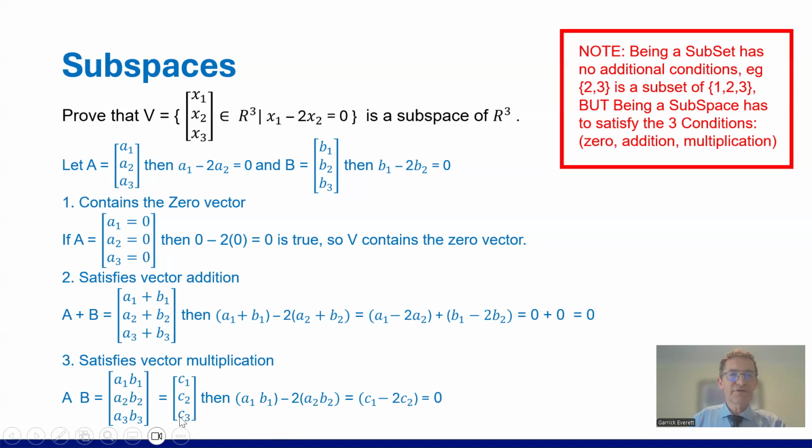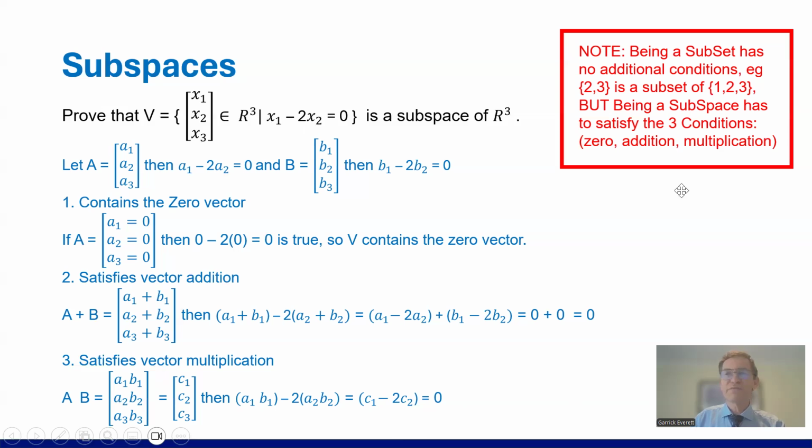This is going to now equal C3. Then we can say A1B1, which is up here, minus 2 A2B2, which is here, equals C1 minus 2C2. And now we can say that that applies here. That's the same as the original value where you've got x1 minus 2x2 equals 0. Therefore, it's true.